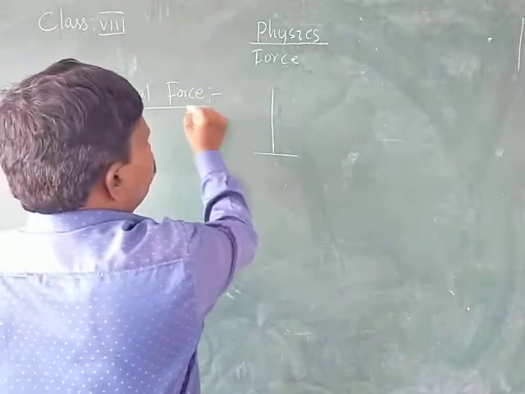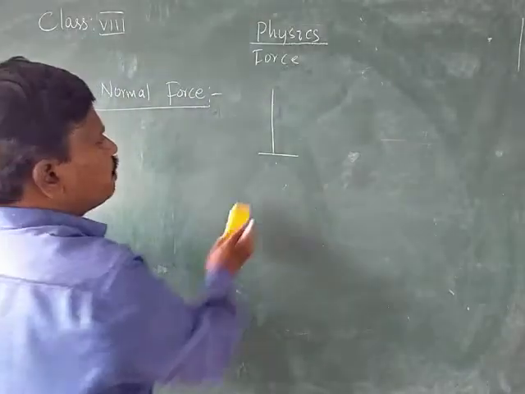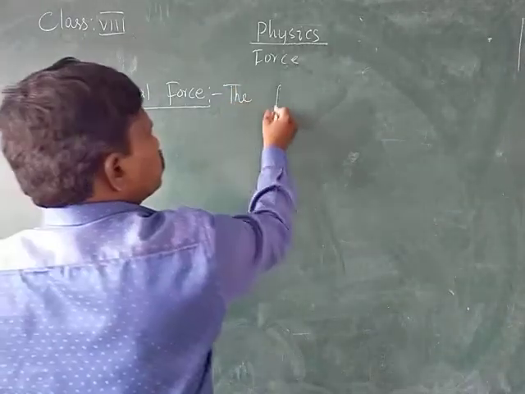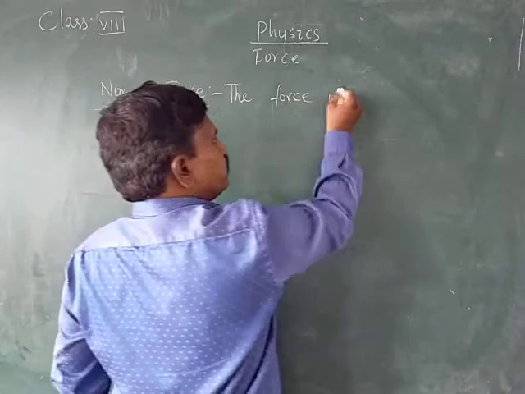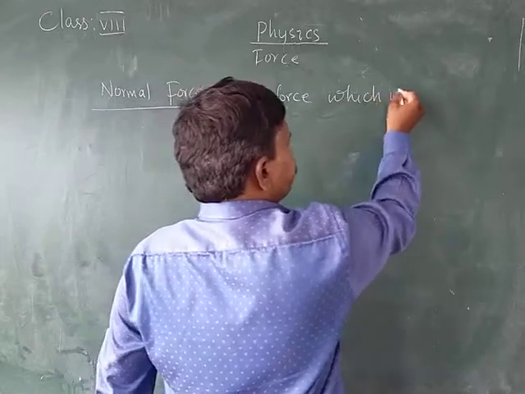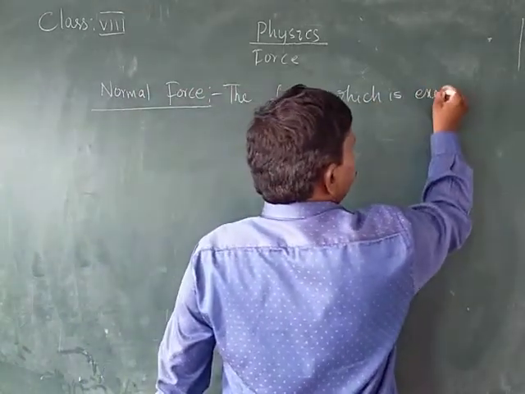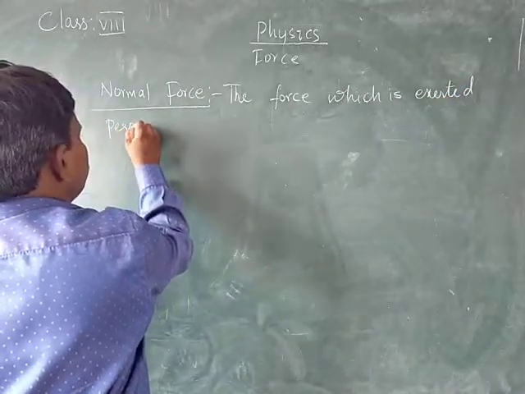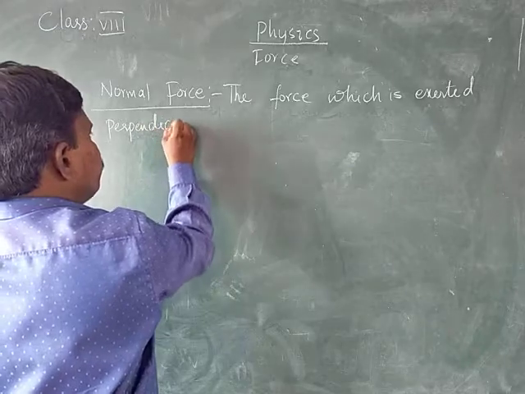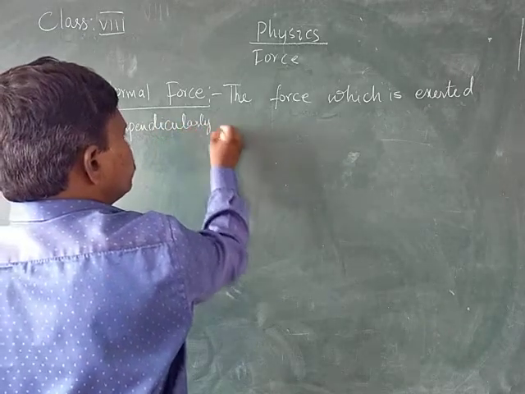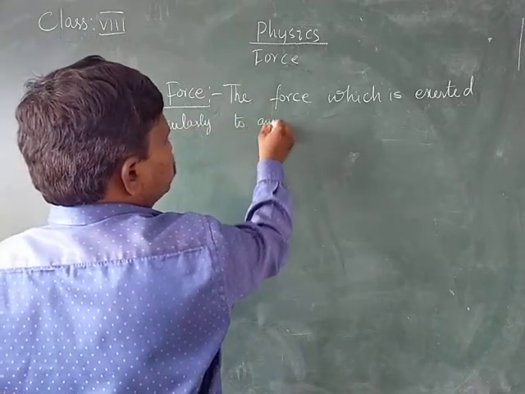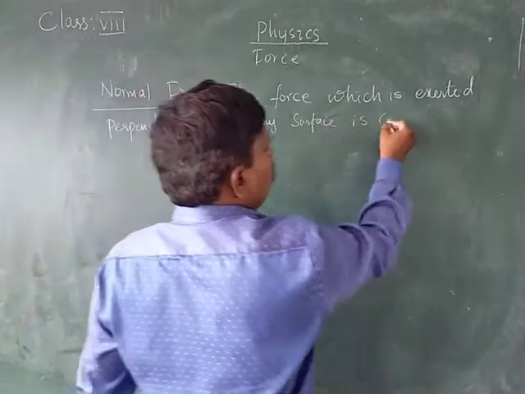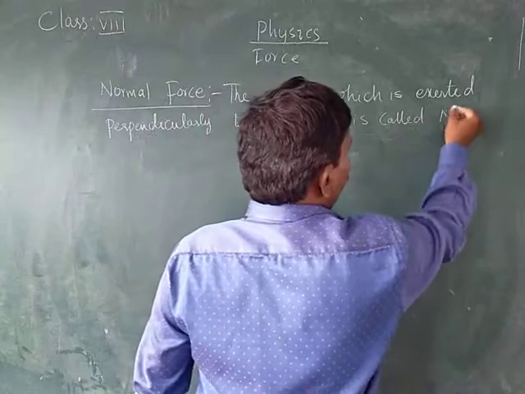Therefore, normal force means the force which is exerted perpendicularly to any surface is called normal force.